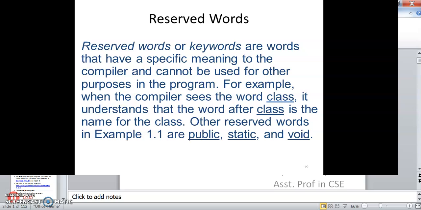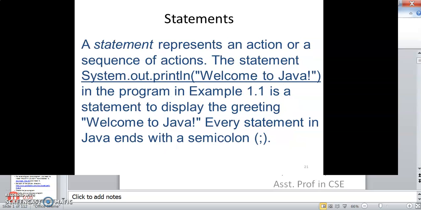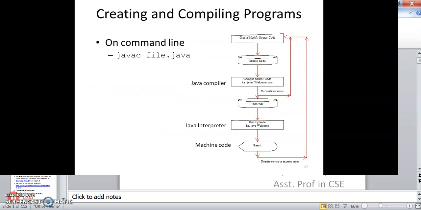Reserved words are also keywords that have a specific meaning to the compiler and cannot be used for other purposes. You cannot use any reserved keywords for defining your names. Modifiers: static, public, private, final, abstract, protected, all these are modifiers which state the properties of the data, method, and classes and how they can be used. Statements, as you know, are how a sequence of actions is given. Every statement must end with a semicolon.